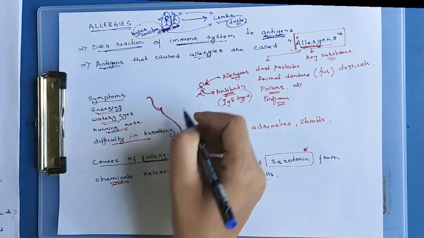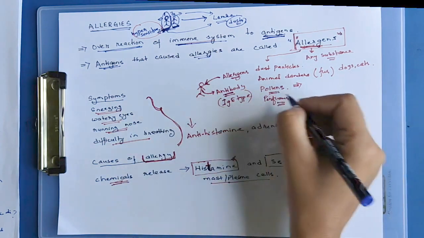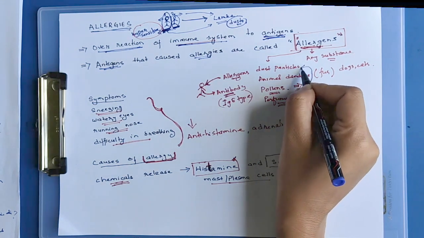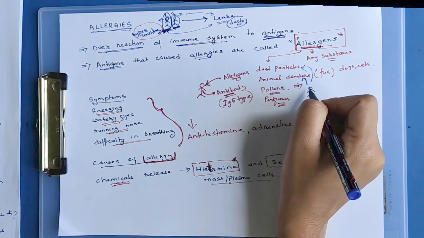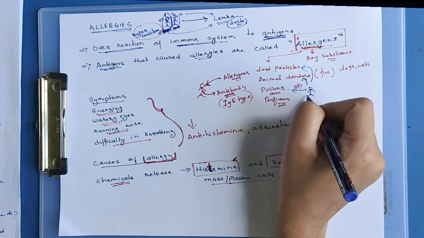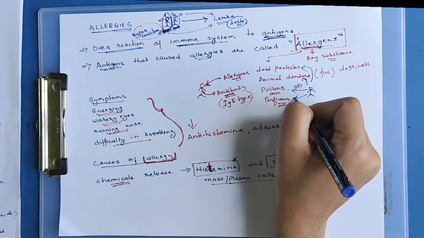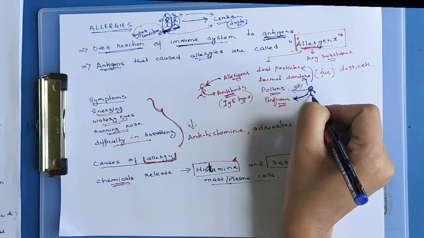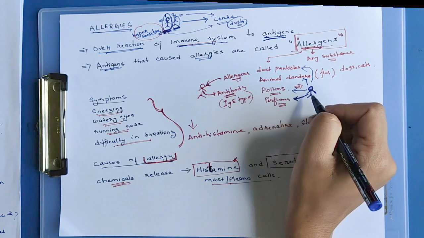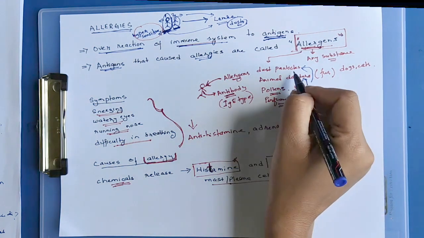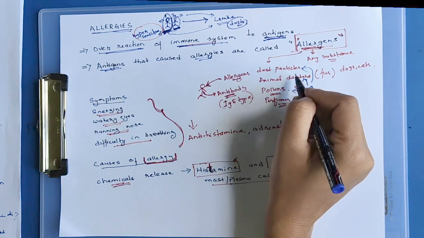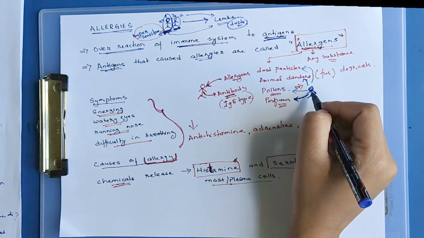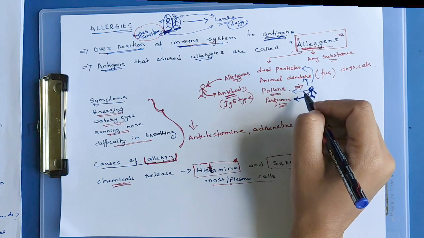Actually, let's say this person is exposed to dust particles, animal danders, pollens, and certain perfumes. He is allergic to one of these.